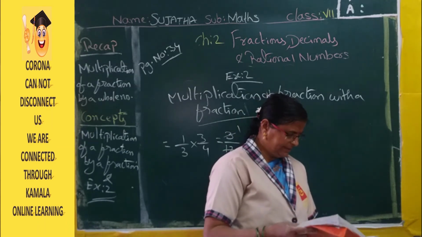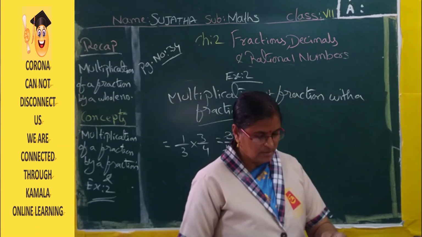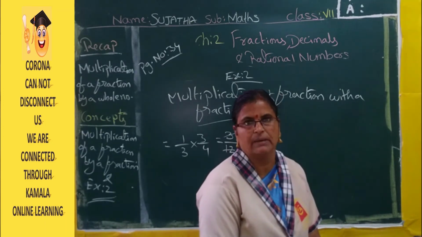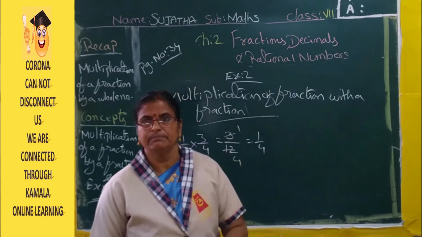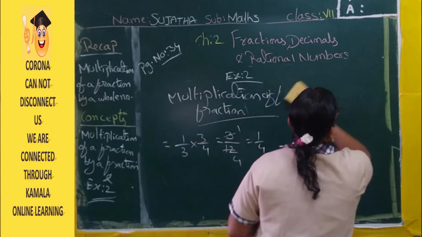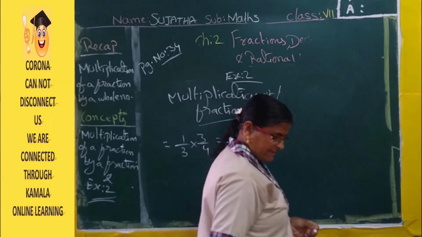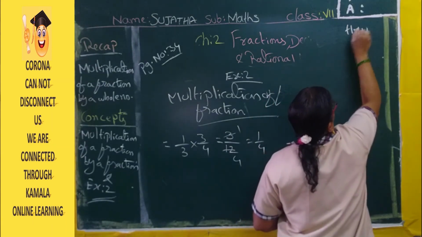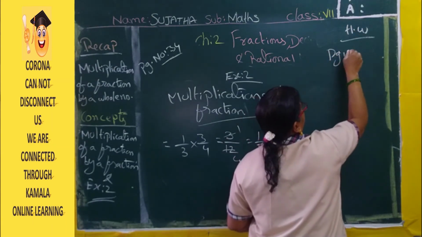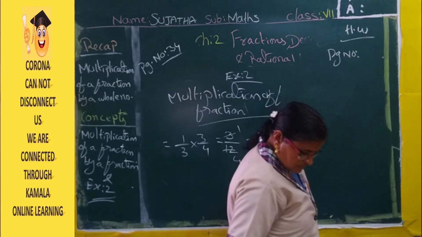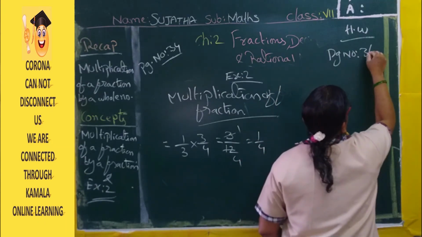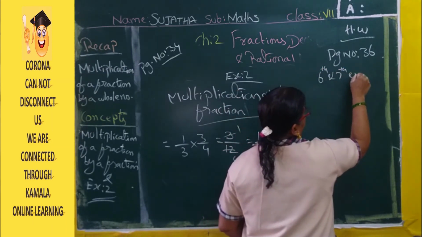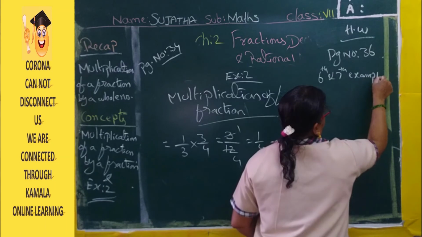Now, all of you take out your page number 36. Open page number 36. The 6th and 7th examples are homework. That also is easy. Okay. 6th and 7th examples, page number 36, homework.